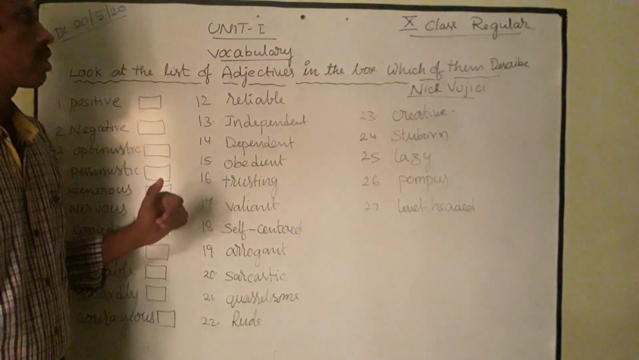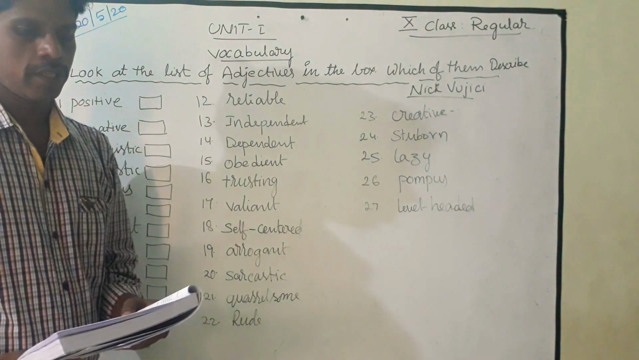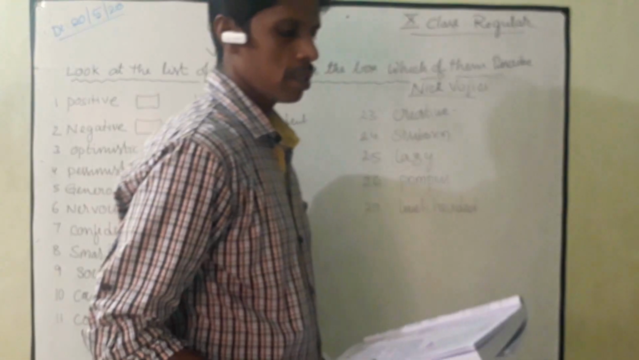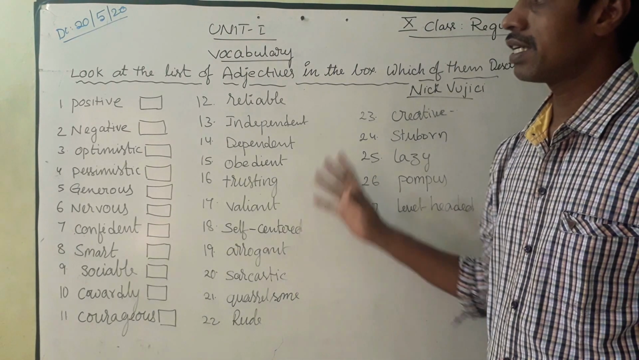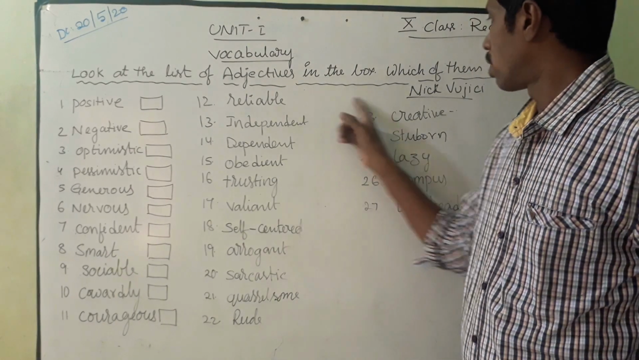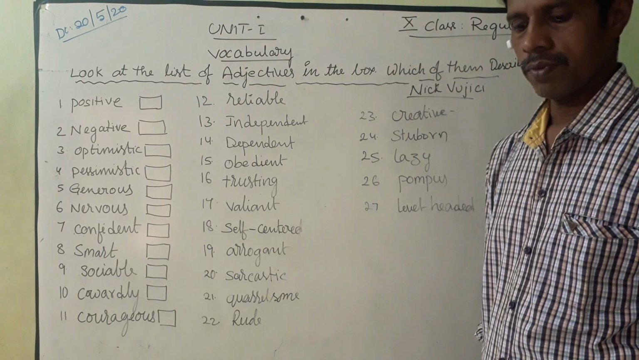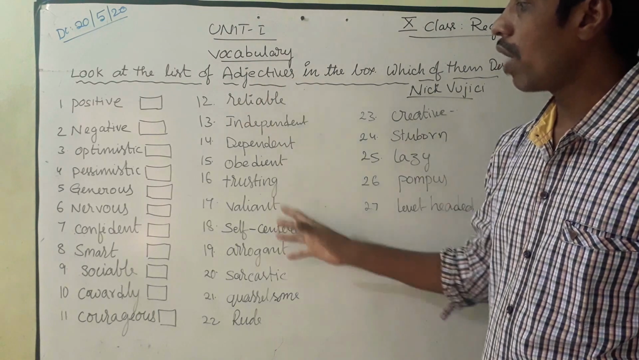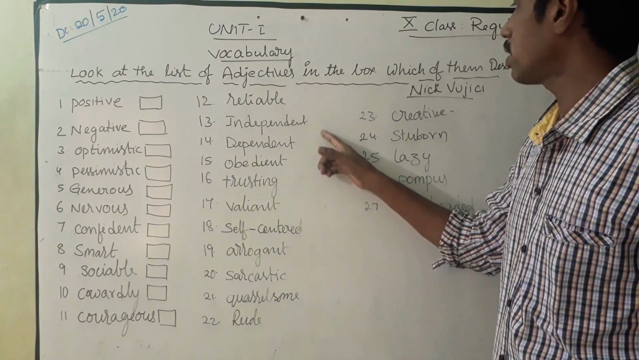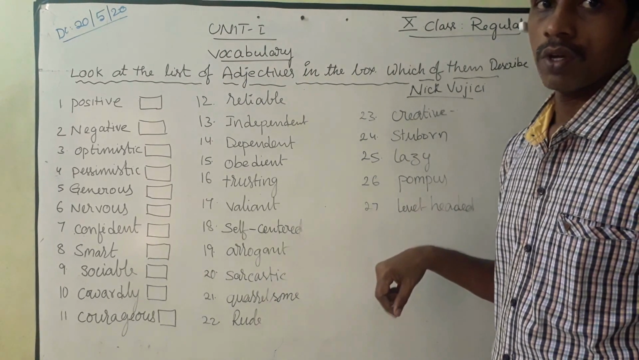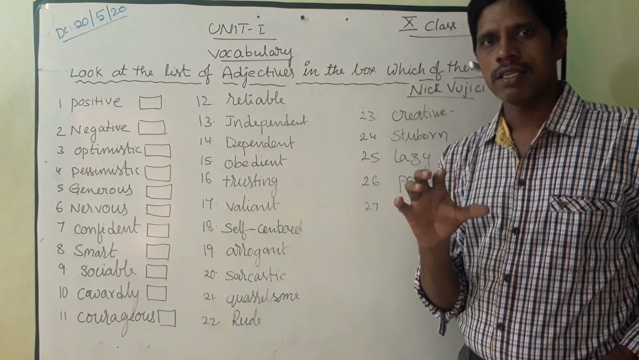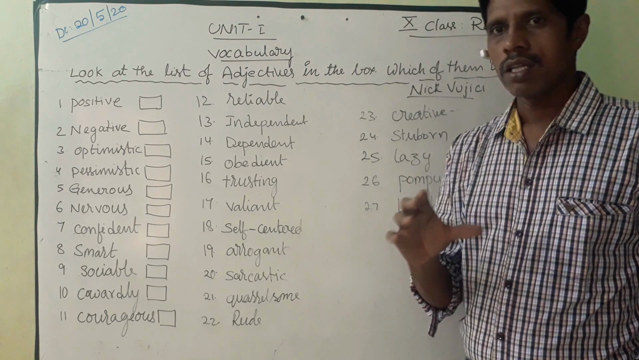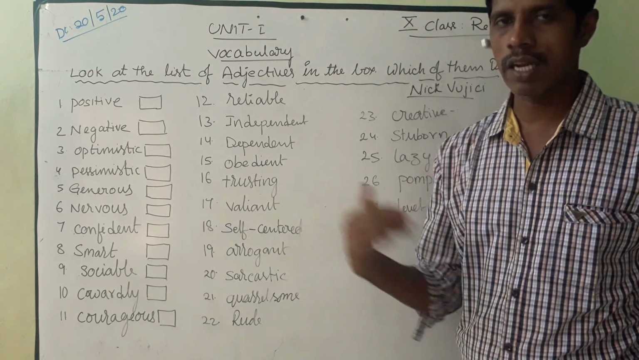We are going to discuss the vocabulary of the first unit. In this vocabulary part, there are some adjectives that are related to Nick's life. Among them, you have to identify the words which are related to Nick Vujicic's life. Here we discussed the previous 4 sections and 4 parts of the lesson.